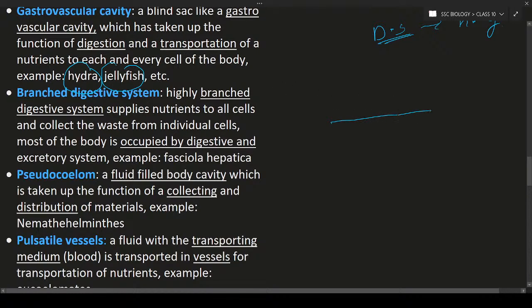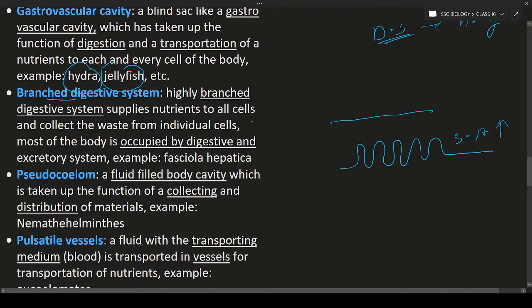Let us consider this is a small surface. So if you make irregularities, okay, what is happening over here? The branches are increasing, and when the branches increase, what happens? Surface area is going to increase. So the same principle is applied over here, the branched digestive system. In the branched digestive system, they are going to have the larger surface area.